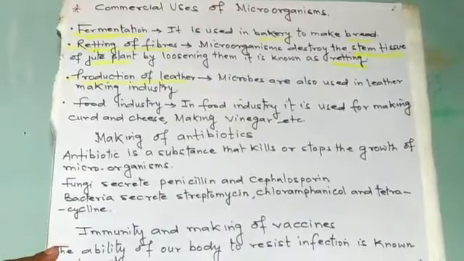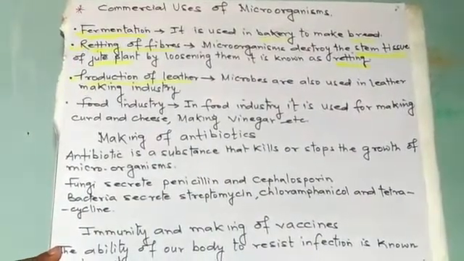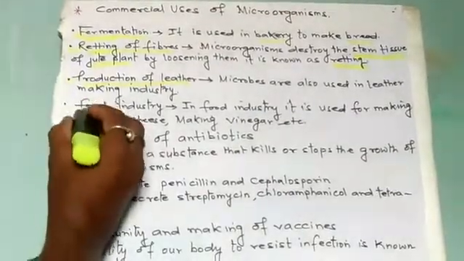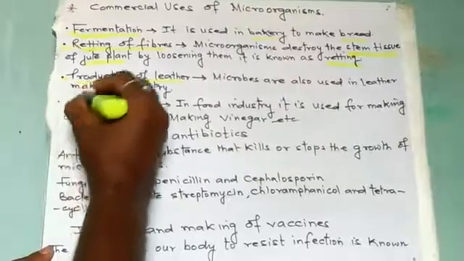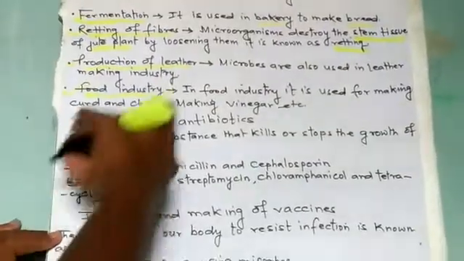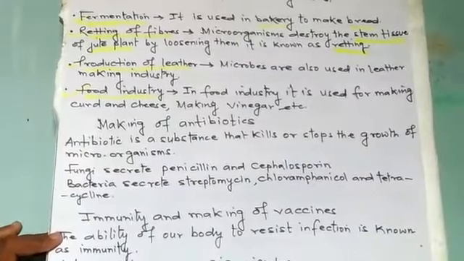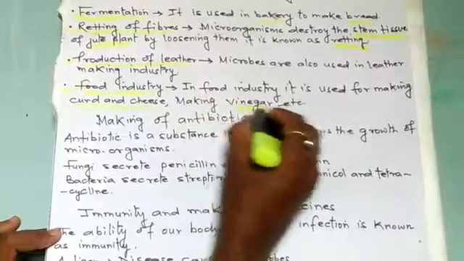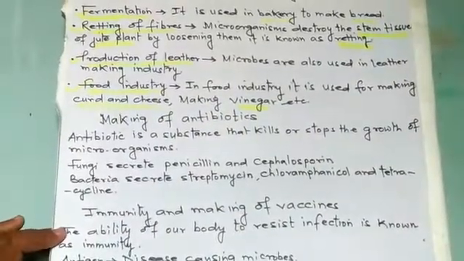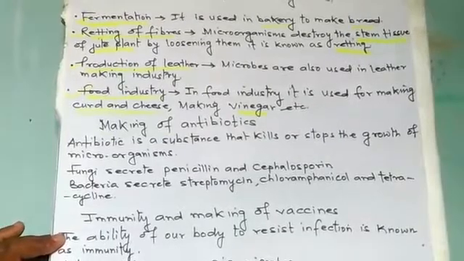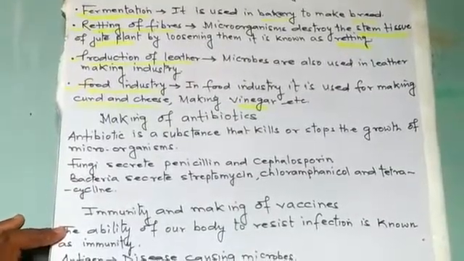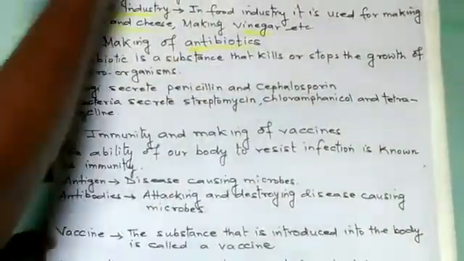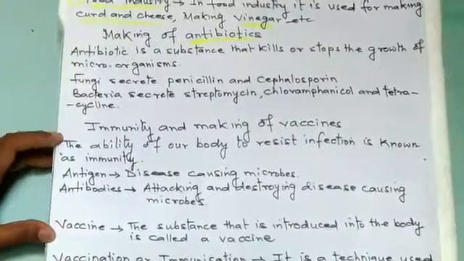Microbes are also used in leather making industries. Fourth one, food industries. In food industries, it is used for making curd and cheese, and for making vinegar. And the making of antibiotics. These are all commercial uses of microorganisms.